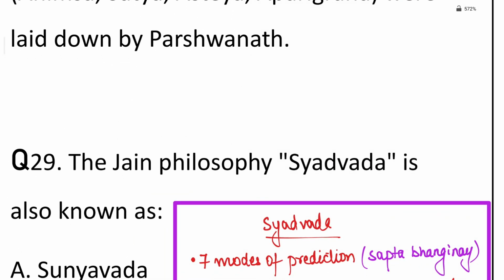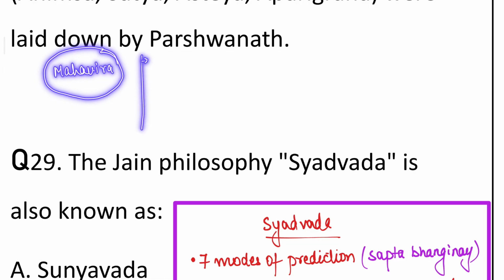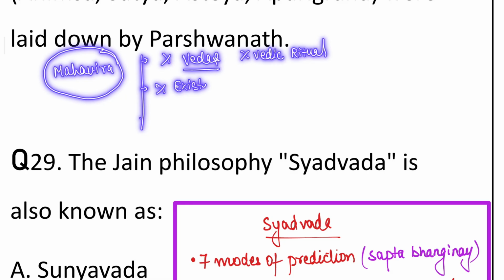The principle of Jainism which were preached by Mahavir. What did Mahavir derive from this Jainism, or what did he give to Jainism? सबसे पहला तो ये था कि both Buddha as well as Mahavir, both of them denied and rejected the authorities of Vedas and the Vedic rituals. So both the Vedas as well as the Vedic rituals were denied by Mahavir and Buddha. Next important thing, that Mahavir did not believe in the existence of God. Another important thing is Mahavir believed in the law of karma and the transmigration of soul.